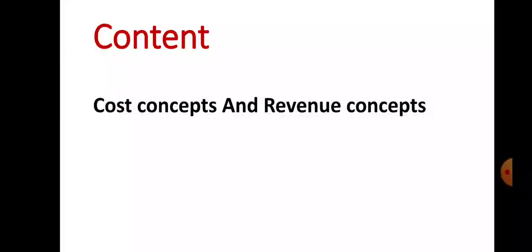There are four factors of production and they are land, labor, capital and entrepreneur. When an entrepreneur engages in production activity, he has to use various inputs like raw material, labor, capital, etc. So he has to make payments for such inputs. The expenditure incurred on these inputs is known as the cost of production. So cost of production increases with an increase in the level of output. So that is known as the cost in economics, right?